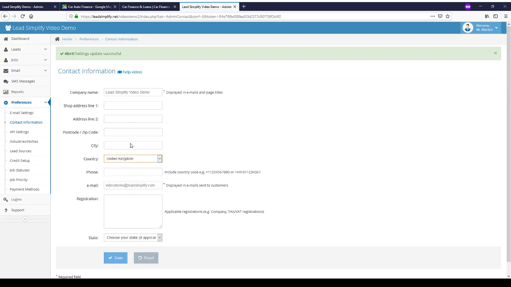I would recommend that you set your address in the system and you put your telephone number in, but as a minimum you can set the name and your email address. In this instance we're going to set the default location to the US, so we'll click save there.